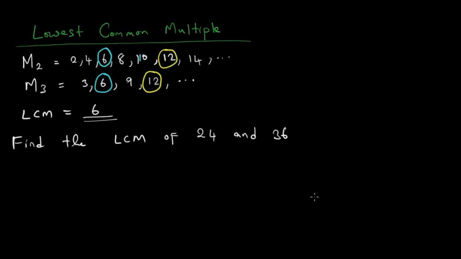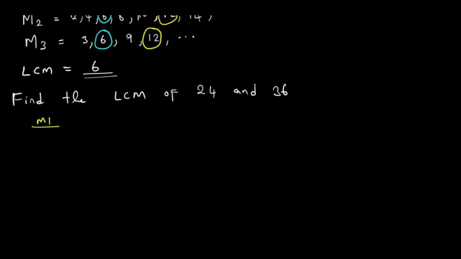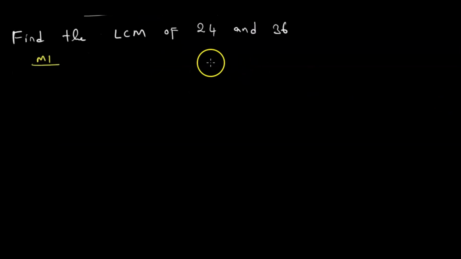We have many methods of doing this. So I'm going to kick off with my method number 1. We want to find the lowest common multiple of 24 and 36. We are going to take 24, then repeatedly divide it by smaller factors starting from 2.